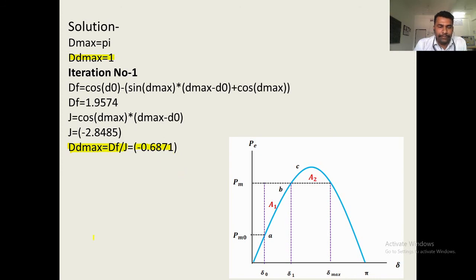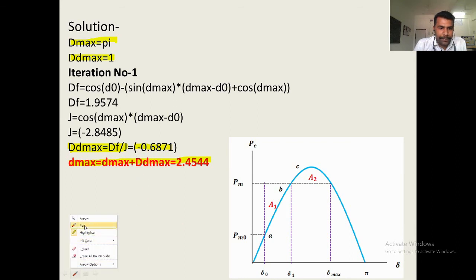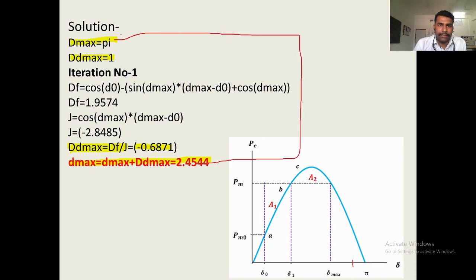Then this value will be put into this equation: d max is equal to d max plus dd max. So, d max initial value is pi minus 0.6871, and the new value will be here, 2.4544. Then the new value of d max will be put again for iteration number 2 into this value and